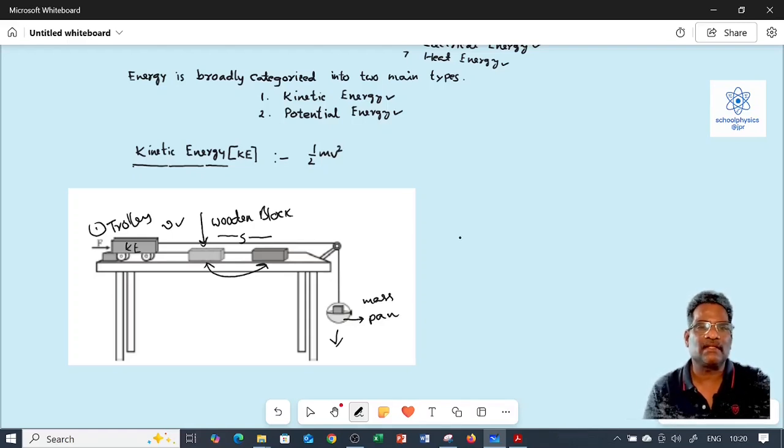For the same reason, the wooden block gets energy from the trolley and again it has the capacity to do work from this position to this position. Here the wooden block has the capacity to do work. That work done is nothing but called kinetic energy. So the kinetic energy is equal to work done.